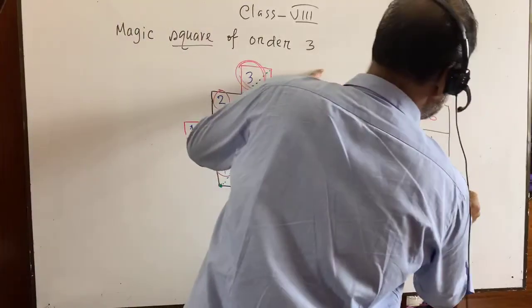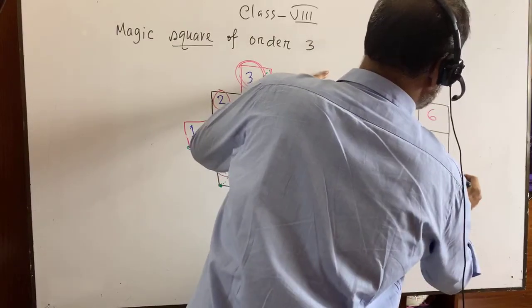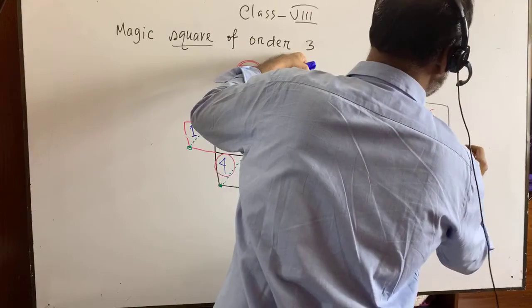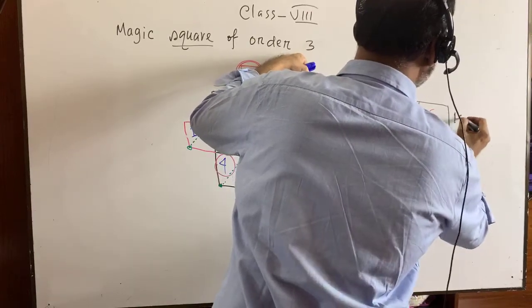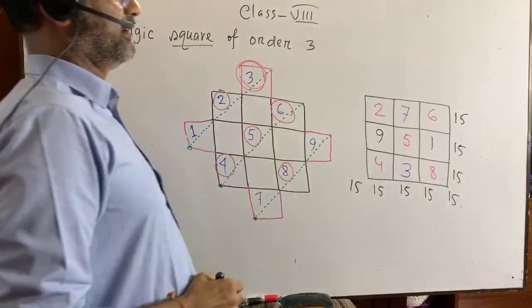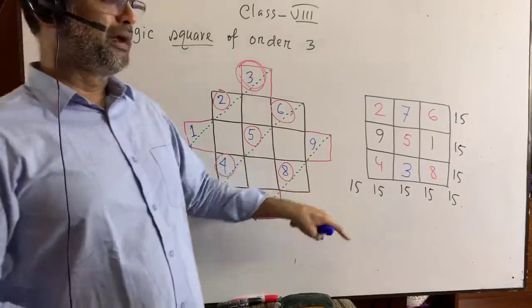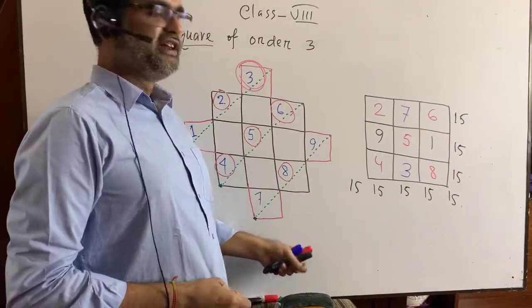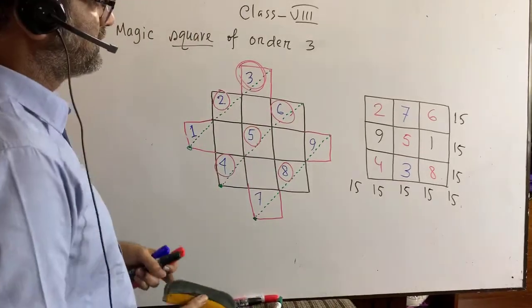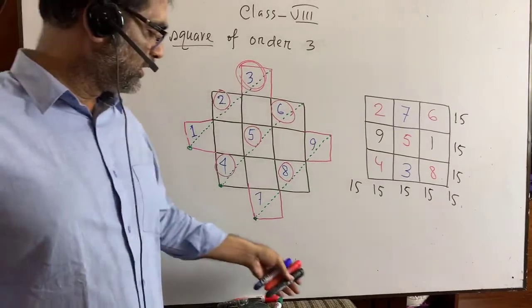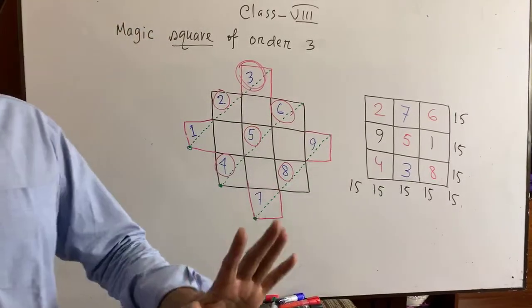This is also 15 along the row. This is also 15. And this is also 15. So actually we are done, right? This 15 is called the magic number. So the magic square of order 3 is done here.